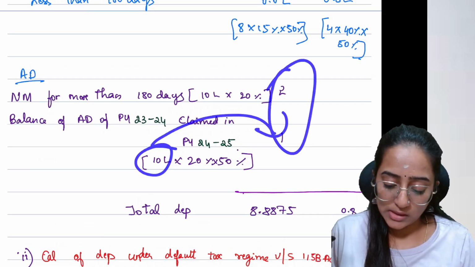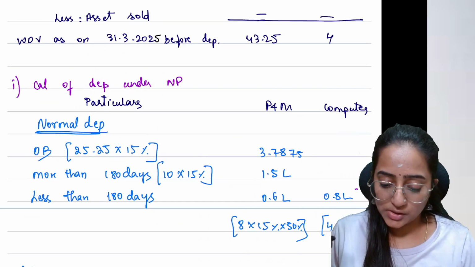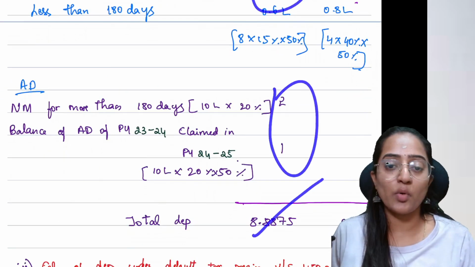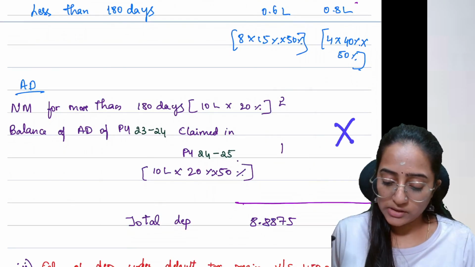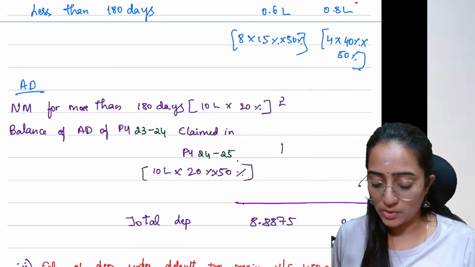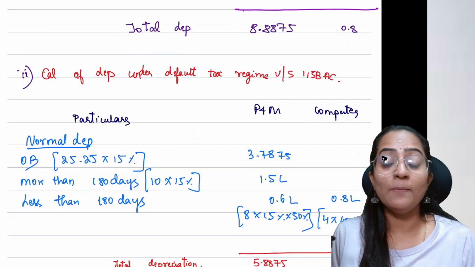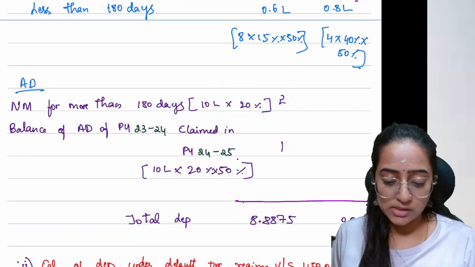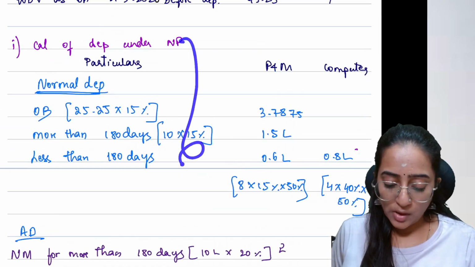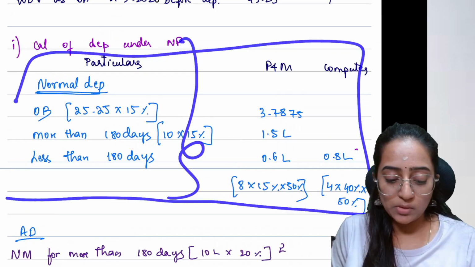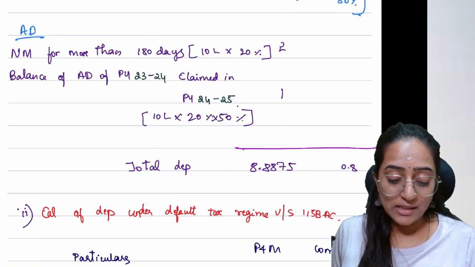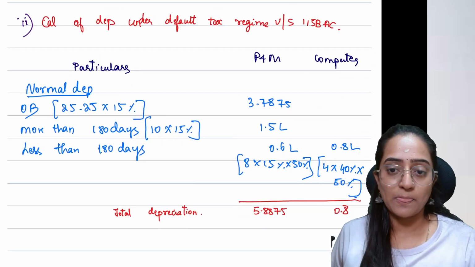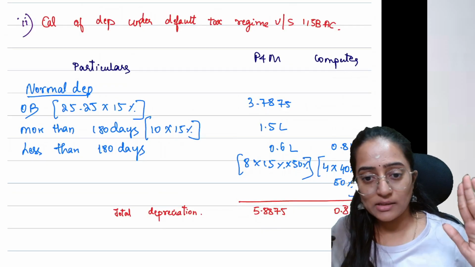That is nothing but 2 plus 3. This is going to be the additional depreciation. If you add these 3 plus these 2, you will get 8.8875. And for additional depreciation, however, you don't have anything for the computer. So it's going to be 0.8. This is under the normal provision. Now, if you're calculating under the default tax regime, people, very simple. Whatever you have done till now will be the same, which you're copy pasting. The additional depreciation point you will not get in the default tax regime. That's the only difference. I hope it made sense and it is clear.